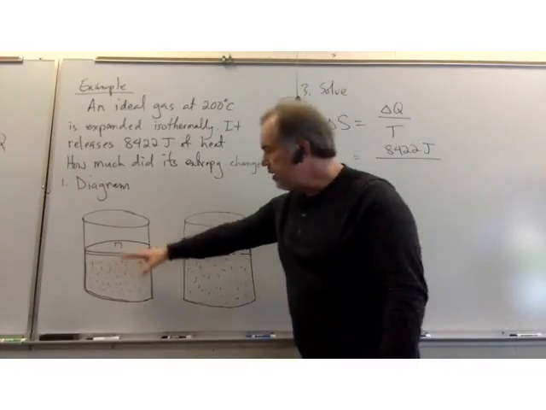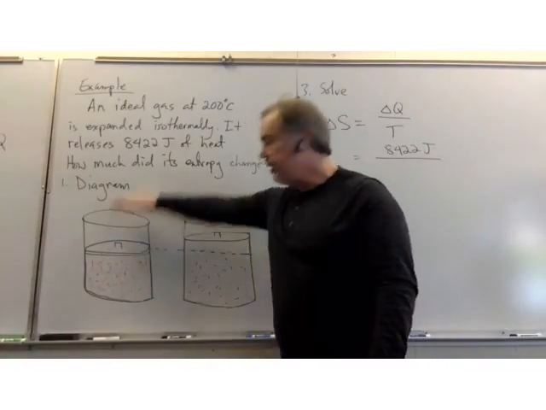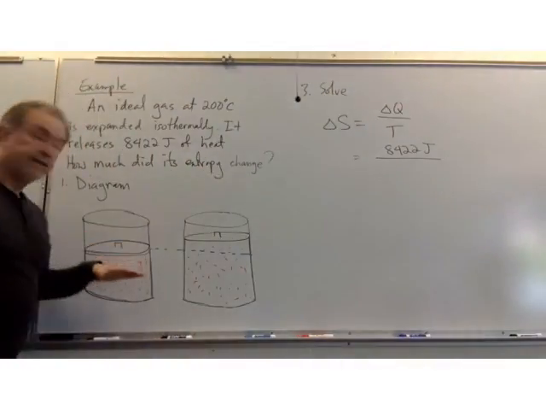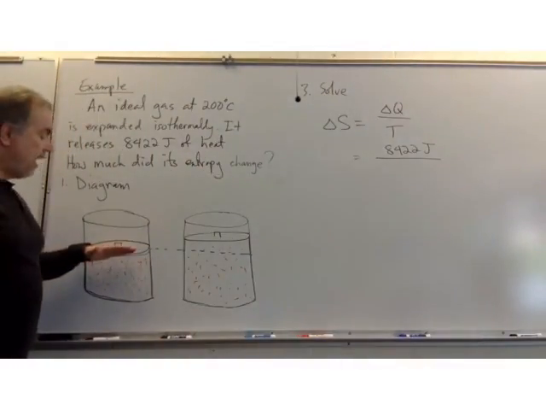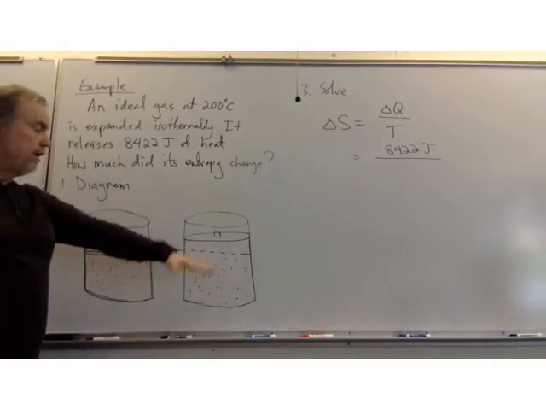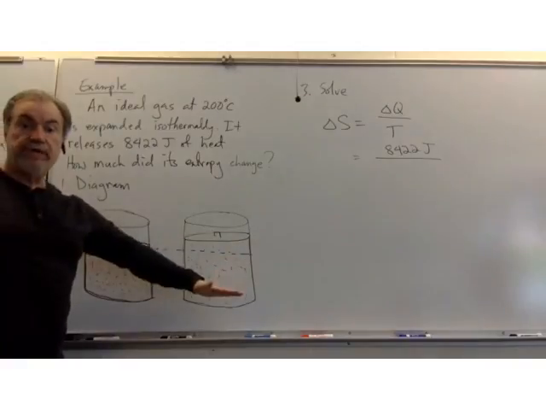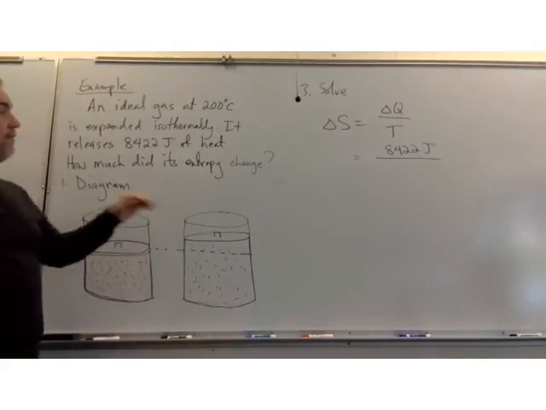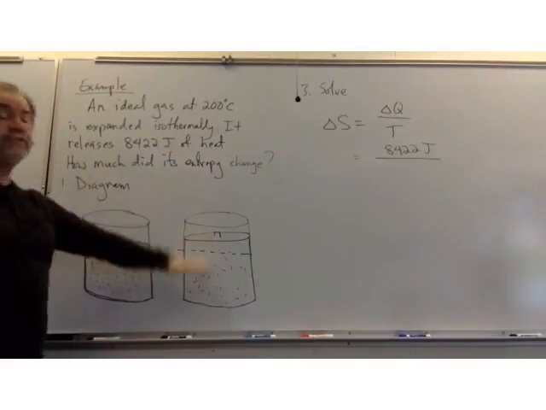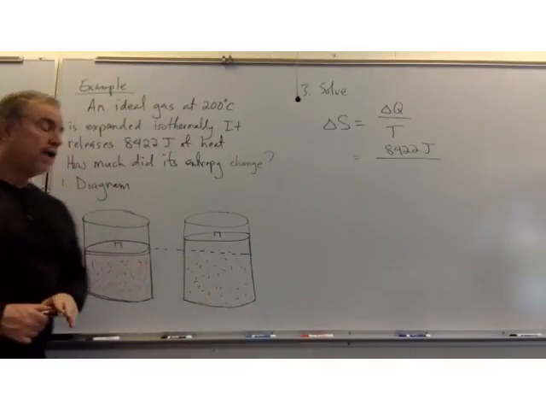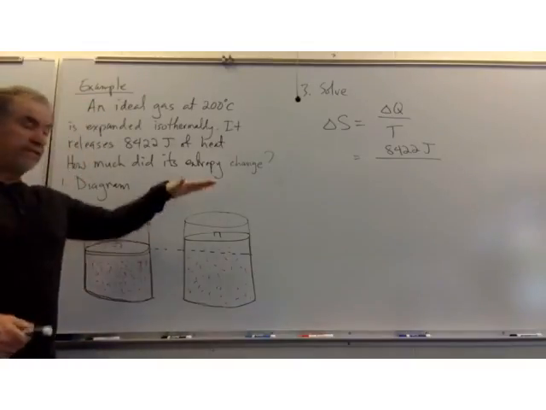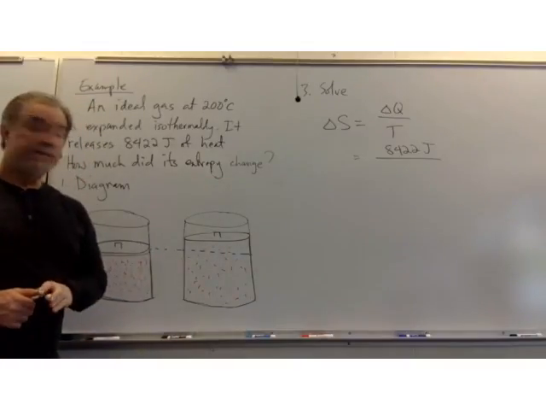So let's go back. We're going to increase the volume of our gas container, and as we do so, the volume increases. Ordinarily the temperature would decrease as a result. However, the statement of the problem says it happens isothermally, meaning the temperature does not change. So how could it be possible to increase the volume without changing the temperature?